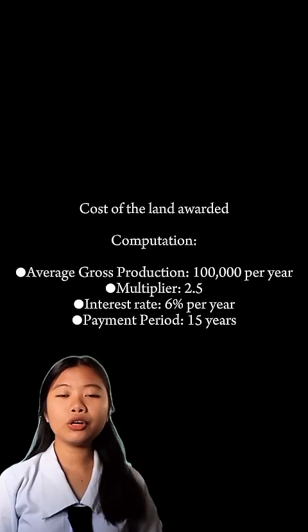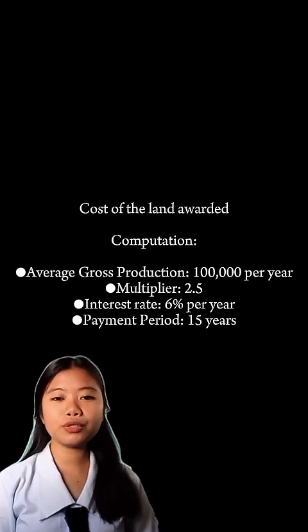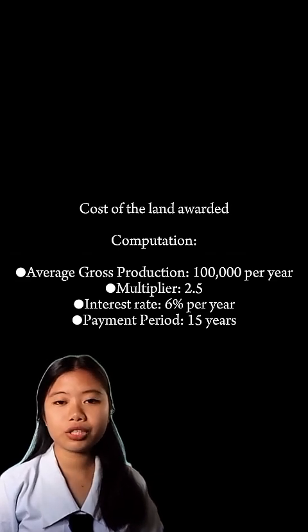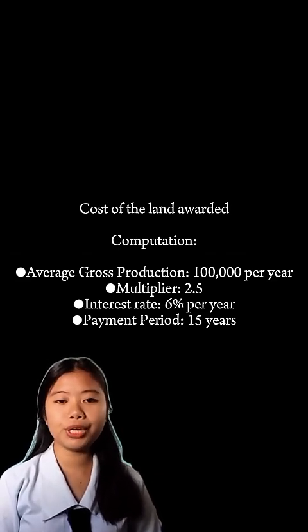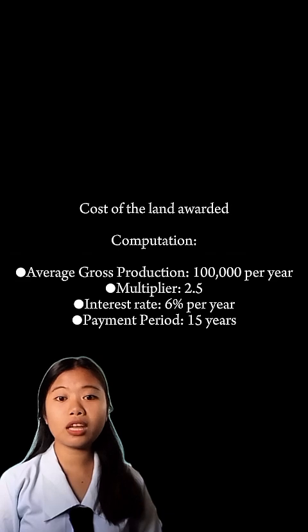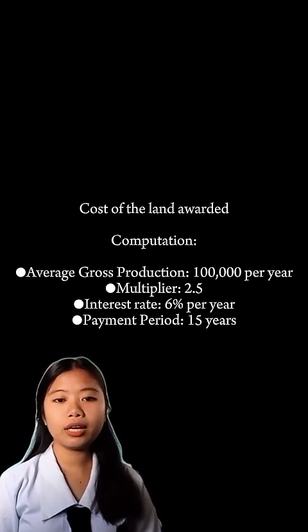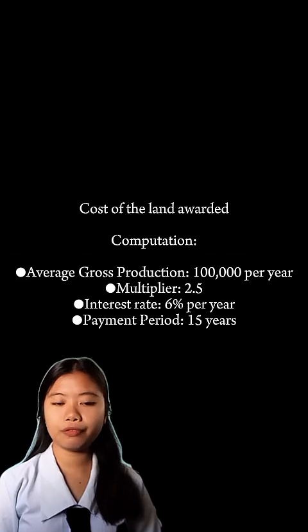in equal yearly installments. If the tenant fails to make payments, their farmers' cooperative will cover the amount due, but it retains the right to recover the payment from the defaulting members. For computation, let's assume that the average gross production is 100,000 pesos per year, the multiplier is 2.5, the interest rate is 6% per annum, and the payment period is 15 years.